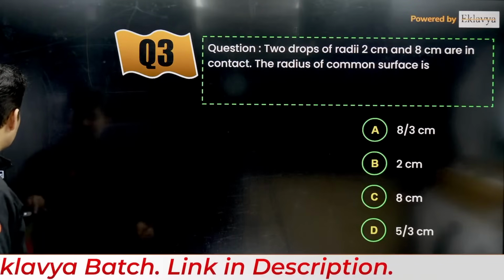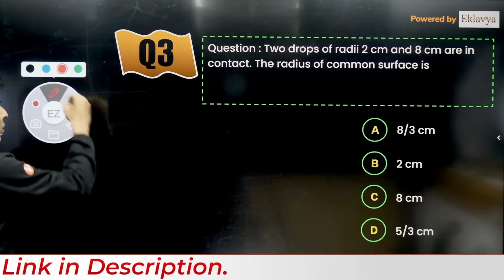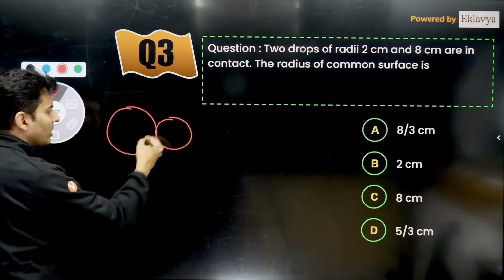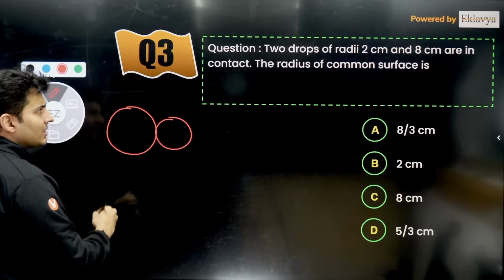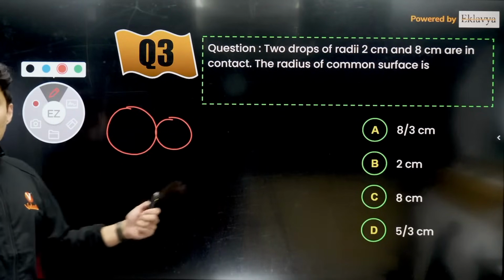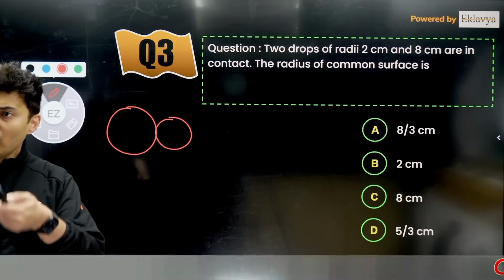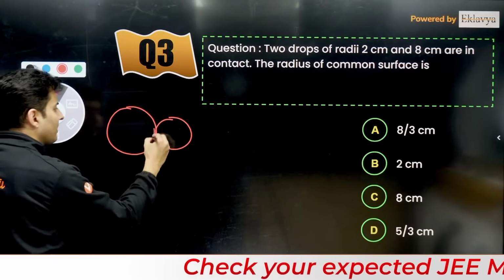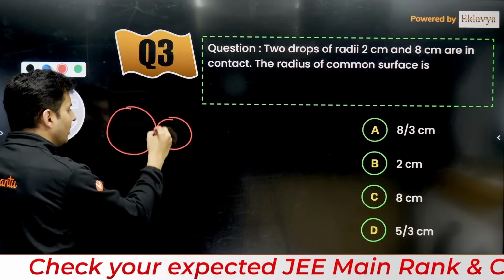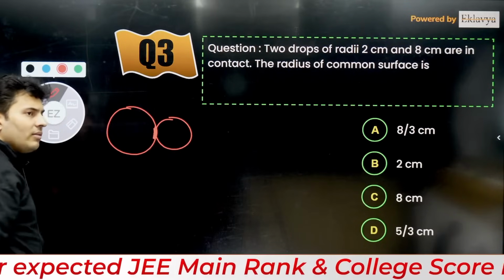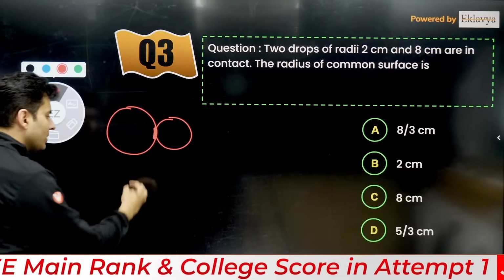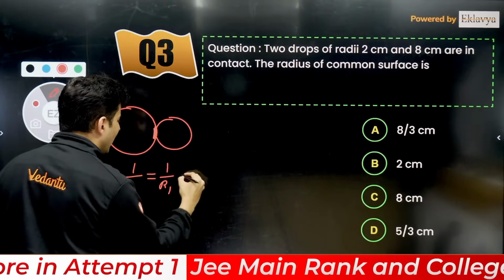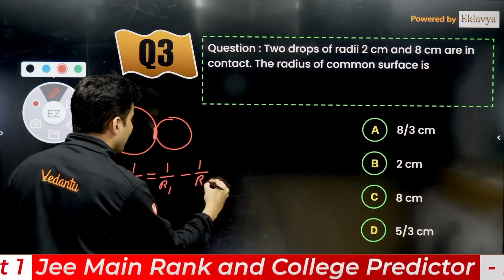So basically we have solved this question in fluids. If you have seen my old fluids videos, you will see that if there are 2 bubbles or 2 drops like this and they are in contact, then what is the radius of that particular common surface right over here? So that formula is given by 1 by r is equal to 1 by r1 minus 1 by r2.